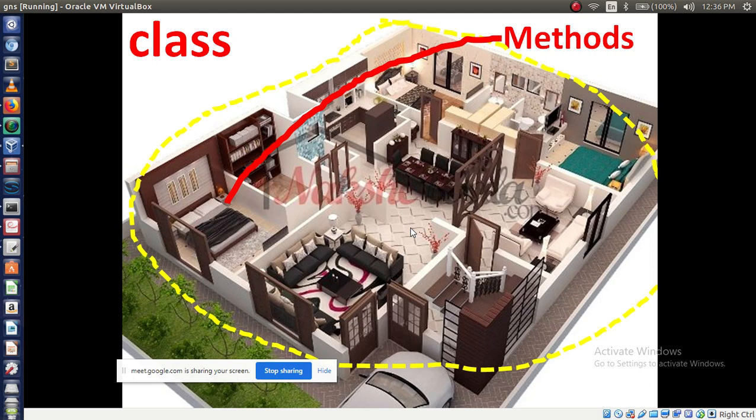Class and methods. Methods are inside the class. Methods are nothing but different kinds of rooms. Class is our main home. We can call it a class, and different types of rooms we can call methods. It may be different methods, right? Different rooms, different methods. So this is a general idea about class and methods.